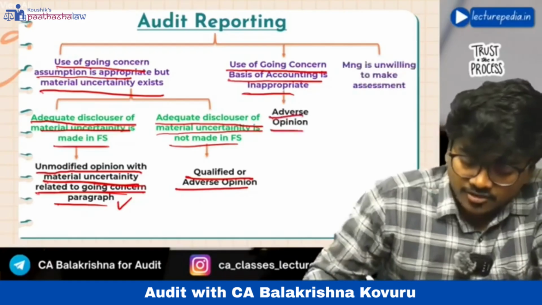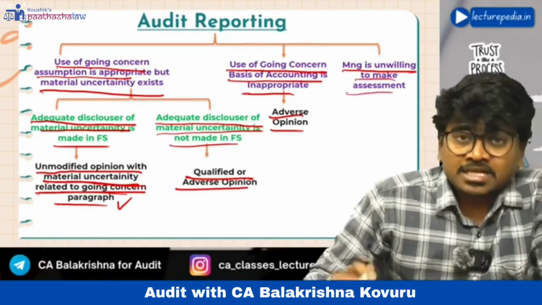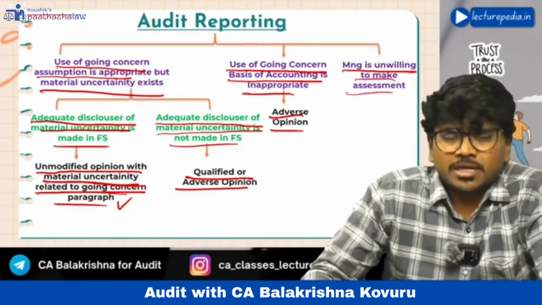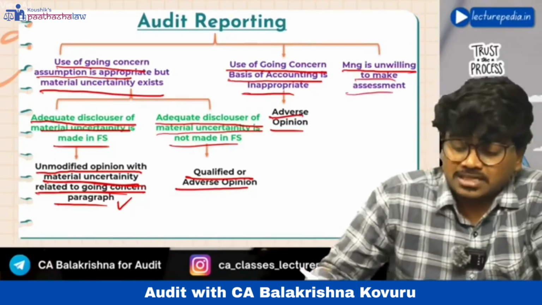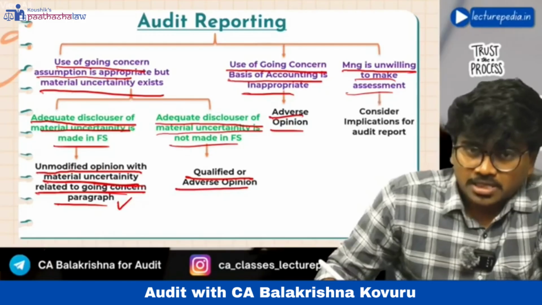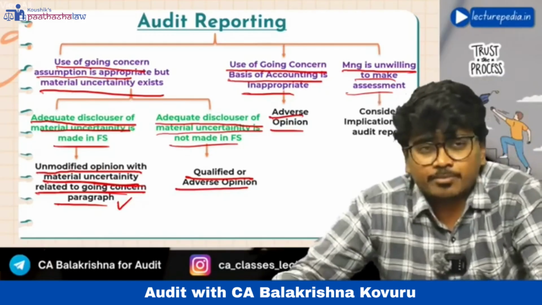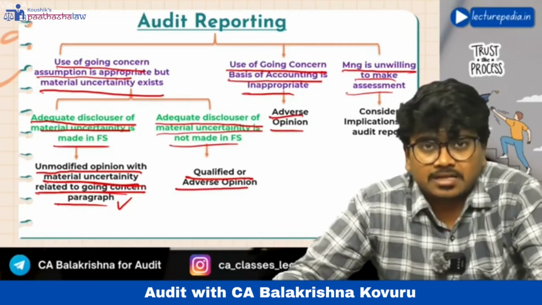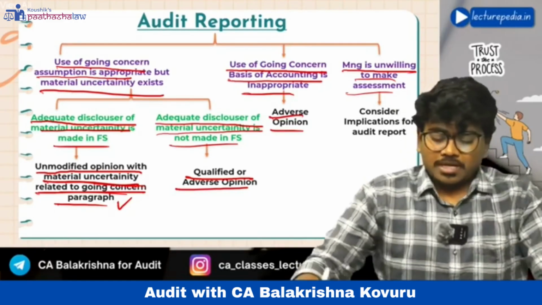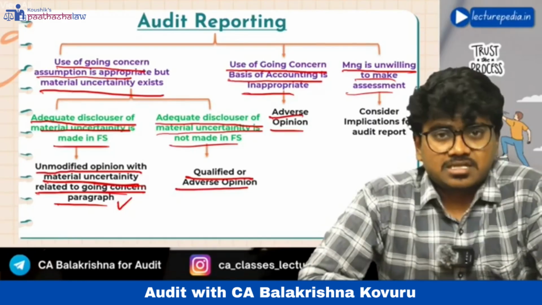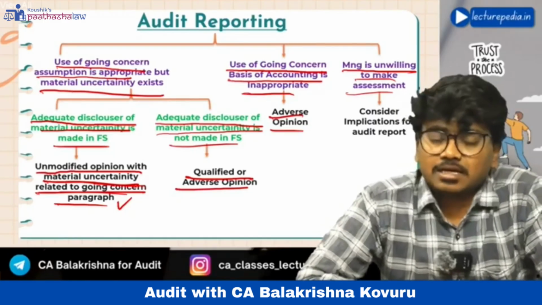Next, if management is unwilling to make the assessment, then the auditor should consider the impact on his opinion. That is, whether he has to give a modified opinion or an unmodified opinion, what is the impact on the opinion that he needs to consider. So by this the revision of SA 570 gets completed.